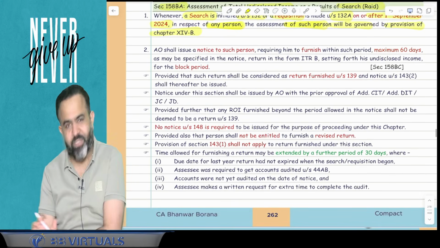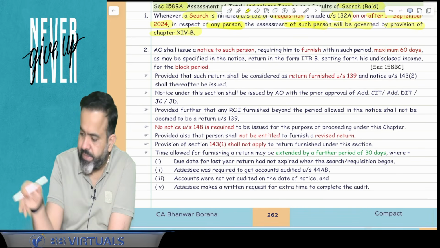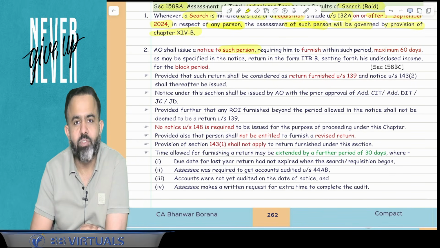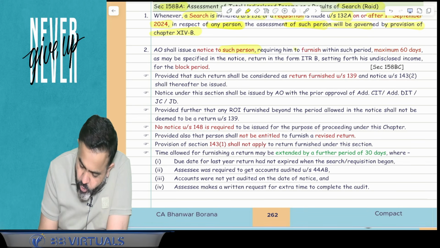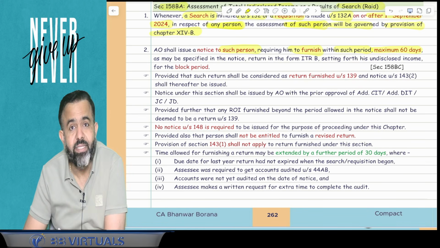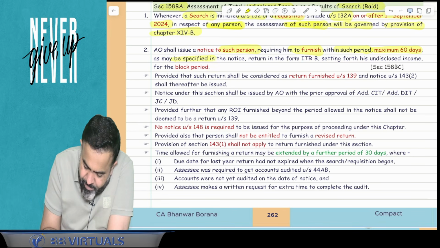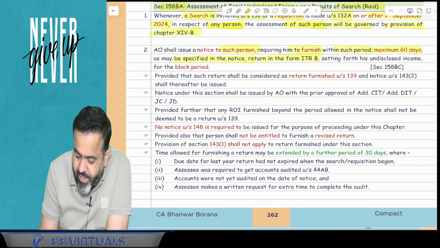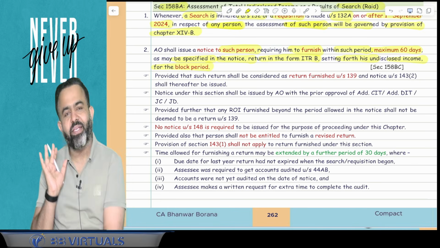Now what point number 2 says? Point number 2 says that here AO shall issue a notice to such person requiring him to furnish within such period, but maximum he will allow the 60 days, as may be specified in the notice, to file written in the form number ITRB setting forth his undisclosed income for the block period.